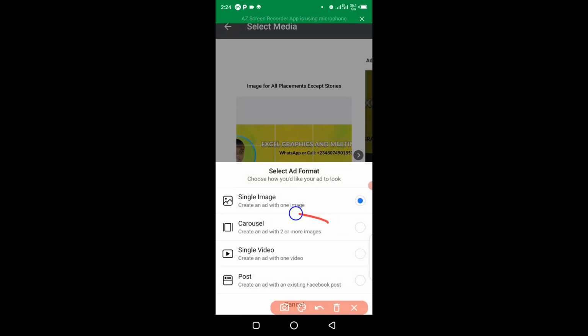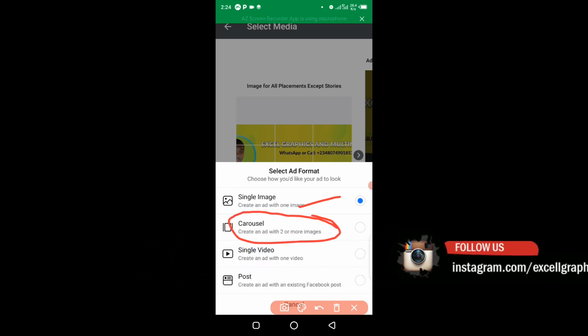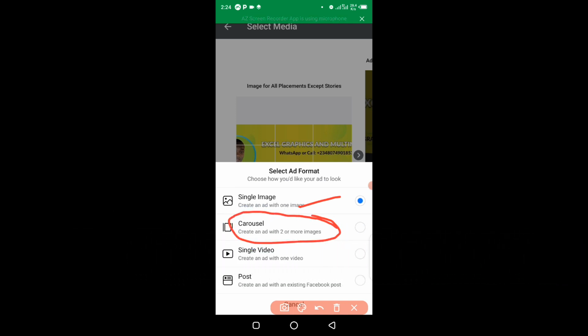The first option is single image, which is the default. The second option is carousel ad, which means 2 or more images. Here, single video, create an ad with 1 video. And here, create an ad with an existing Facebook post. This means the post you already uploaded on your Facebook business page.